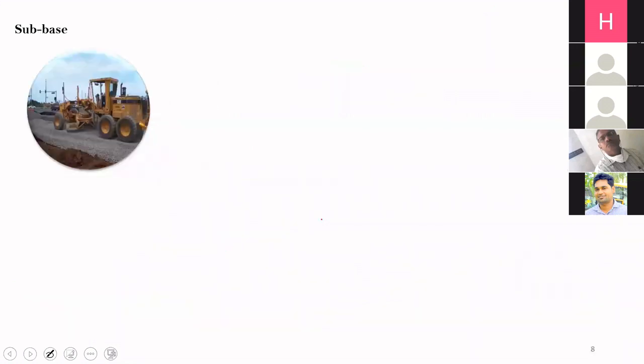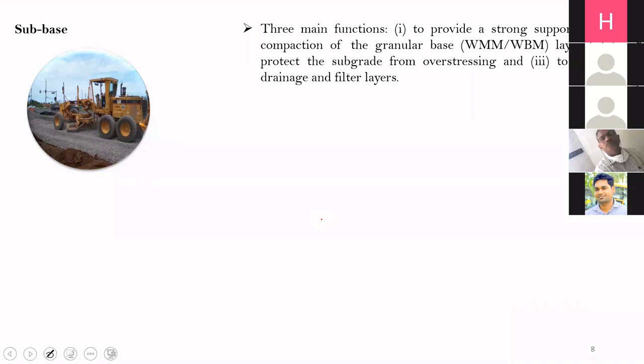Now let us move to the subbase, the next layer. The subbase has three main functions. The first function is to provide a strong support for the compaction of granular layers, which means there will be more layers coming above the subbase, and there will be construction traffic moving continuously. So your subbase should be strong enough to take this construction traffic which is going to come over it.